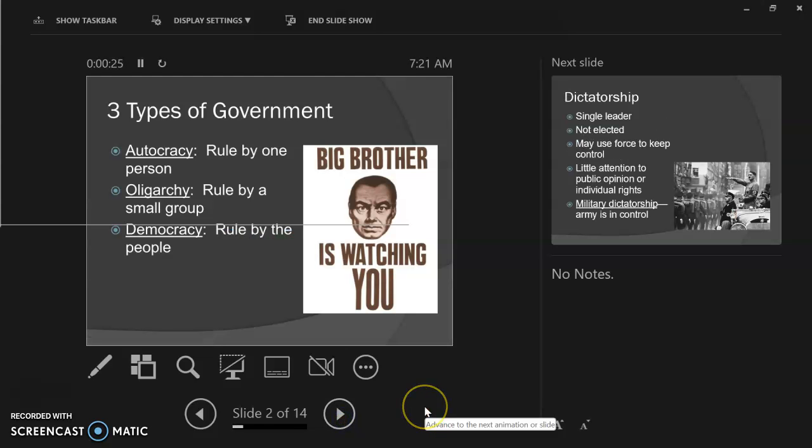So there are a couple types of government we want to talk about in general, large groups. One is an autocracy. That's a rule by one person. There's different types of autocracies, as we'll see. But when one person rules, we call that an autocracy. Auto, right?